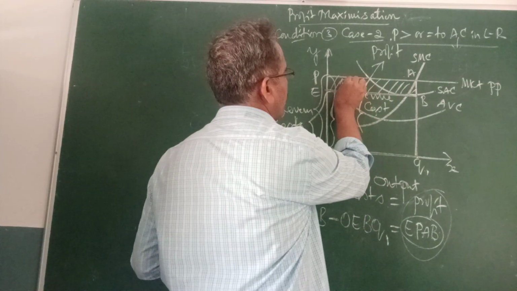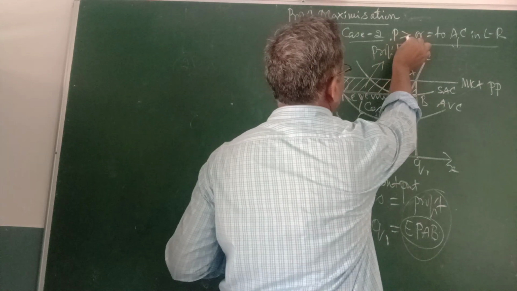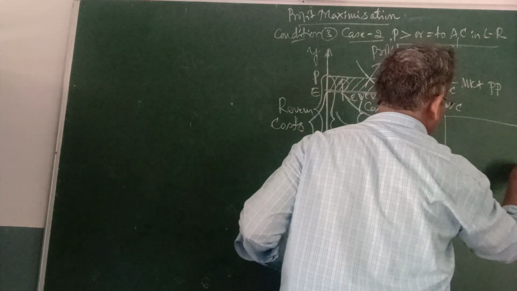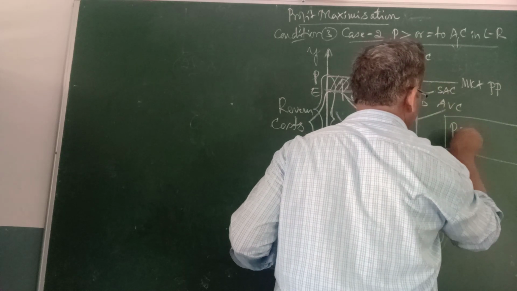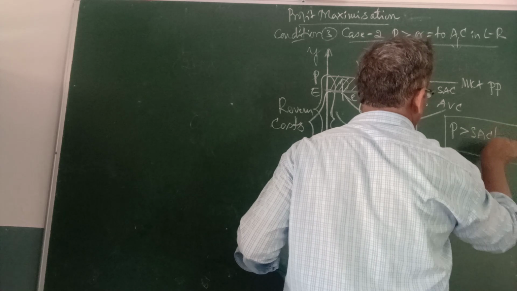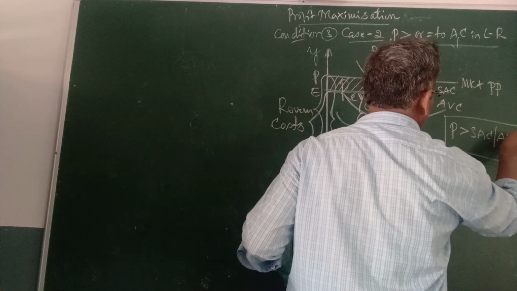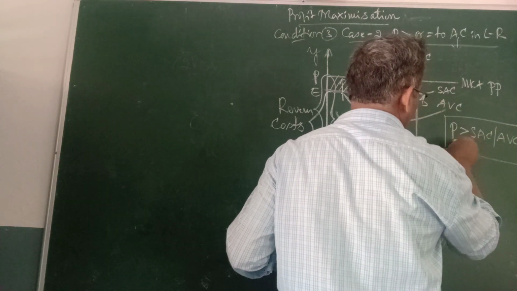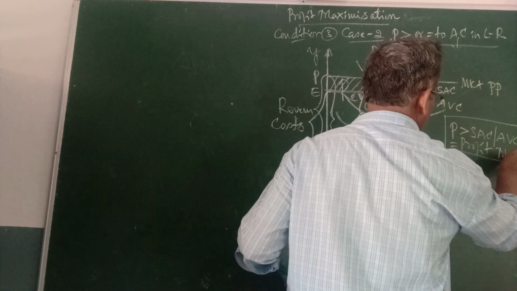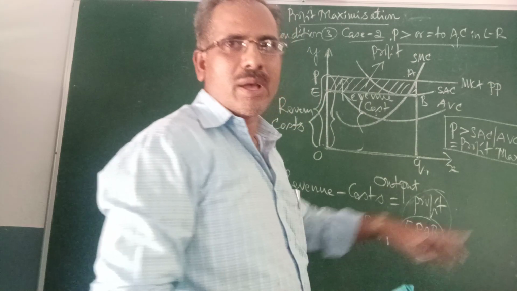When? As long as price is greater than AC. It means price is greater than short-run average cost and average variable cost. The firm can get the profit. This is what profit maximization is.